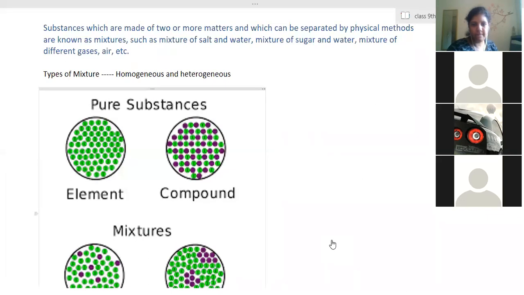Can you scroll it down just for a minute? One second. Everyone write it. I will scroll down immediately. Wait for a second. I'm done.